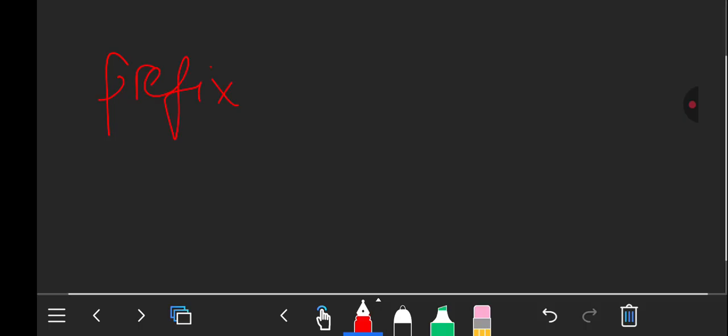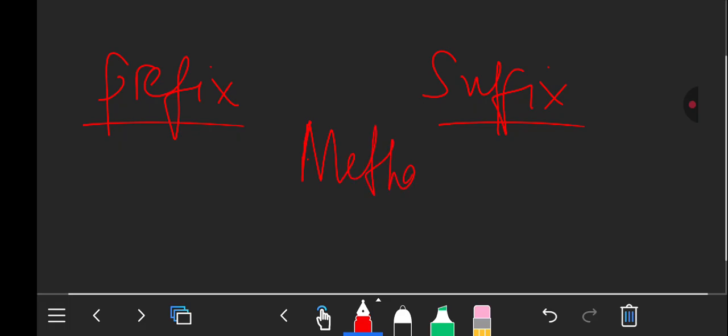Under nomenclature, it is very important that we understand prefixes and suffixes. A prefix is just the first letters of a certain compound. A suffix is the last letters of a certain compound. How are you able to say this is methane? How are you able to say this is decane?